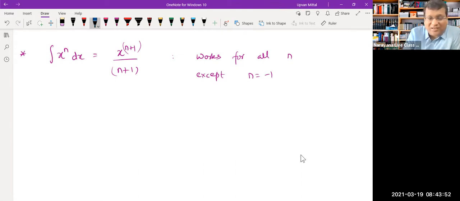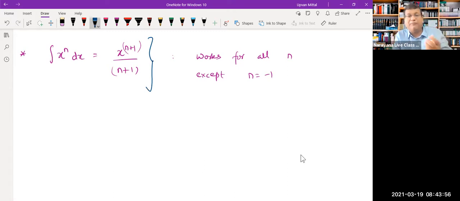And now you should obviously remember this formula, because you might say, sir, I will not remember any formula in integration, because as you said, everything is the reverse process of differentiation, so whenever a question comes, I will keep on reversing it. Now that will become very tedious very soon. The method is right, you can always reverse, but it will become very cumbersome and tedious. So it's always better that if these kinds of formulae are available, you should learn them. They'll end up saving a lot of your time.